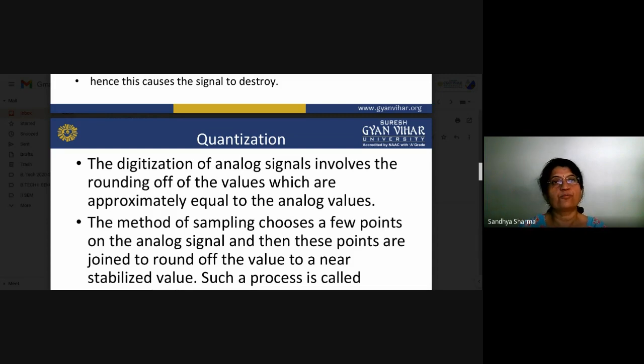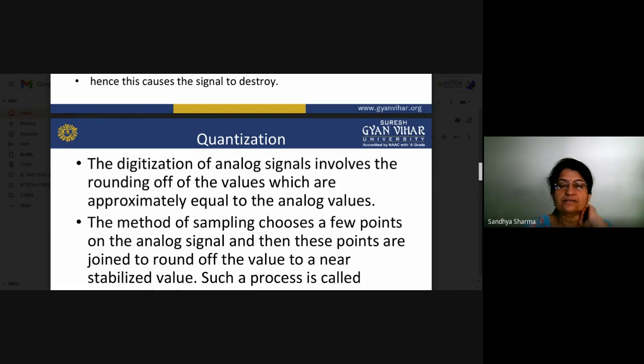So noise can easily mix into our signal, and then you have to remove that noise. There is a criterion that your sampling frequency should be either equal to or greater than 2fm. If it is less than 2fm, there may be loss of information, so it is not beneficial for us.